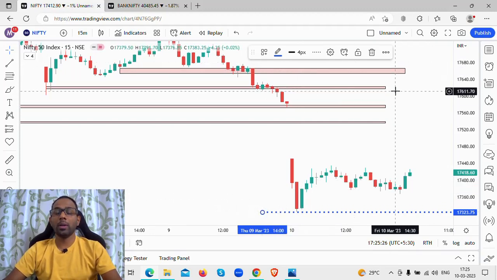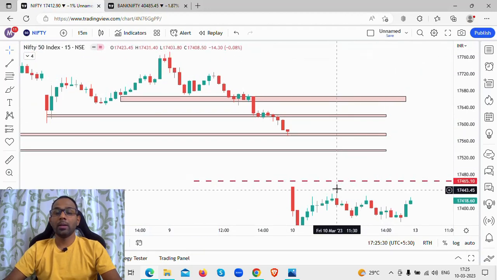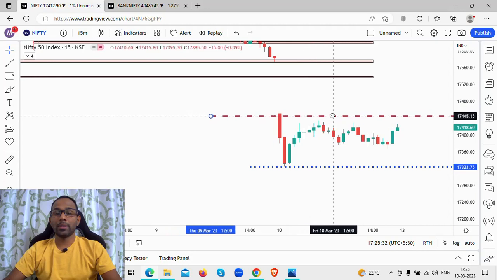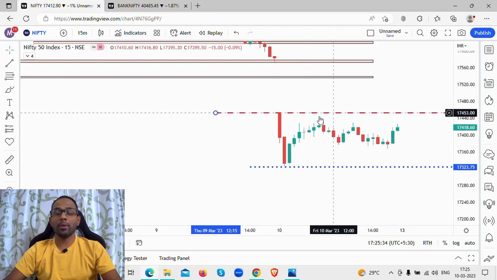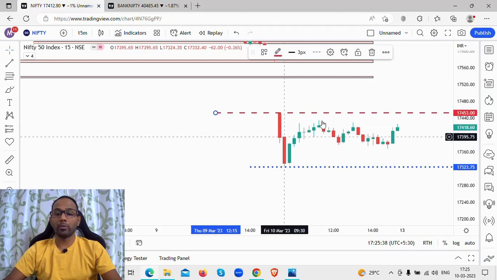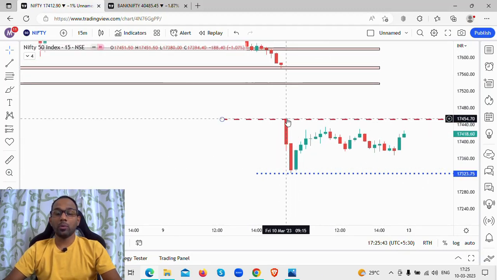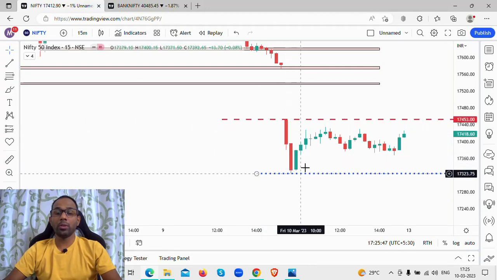That is the low reached on Nifty. I'll just bring the previous day's high here, and the high on Nifty was 17,451.5. So this was the high and the low. After that, the market opened with a gap down and there was huge selling. The market made a U-turn from this level.